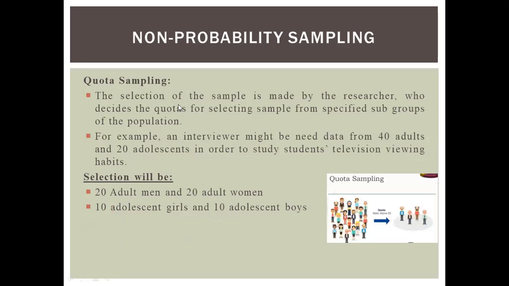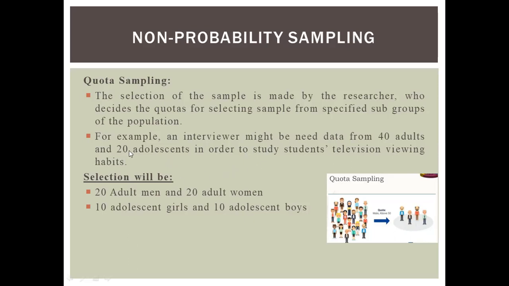Another type of sampling is quota sampling. In this sampling, the selection of the sample is made by the researcher, who decides the quota for selecting the sample from specified subgroups of the population. For example, an interviewer might need data from 40 adults and 20 adolescents in order to study student television viewing habits.